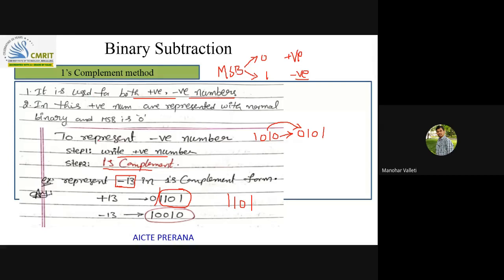To represent plus 13, you need to put MSB as 0. Then only this will be a valid positive number in ones complement method.